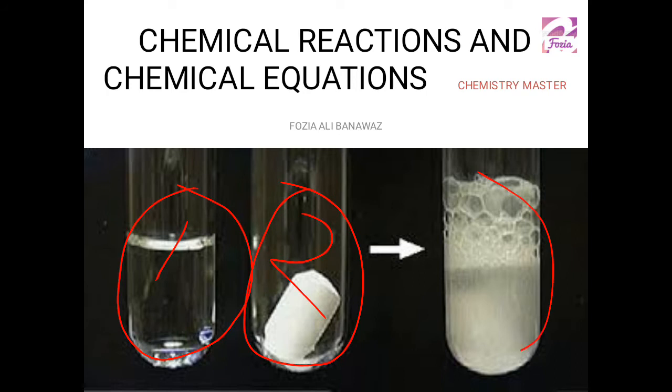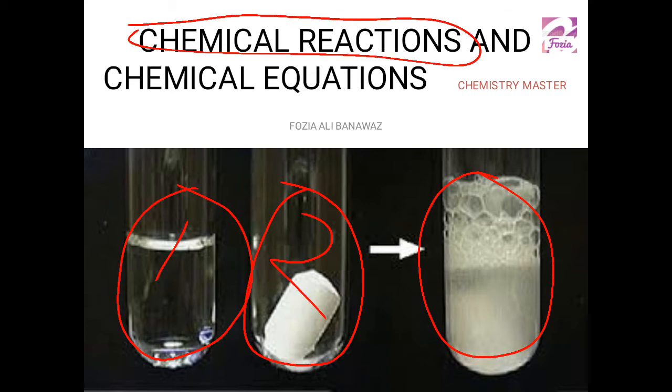A new product is formed. This is how the bonds are broken and the bonds are formed. Whenever some chemical species undergo some rearrangement, it changes its composition. And when a new composition is formed, we say a chemical reaction has taken place.